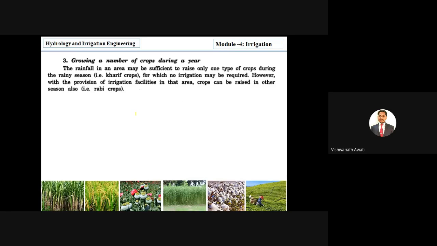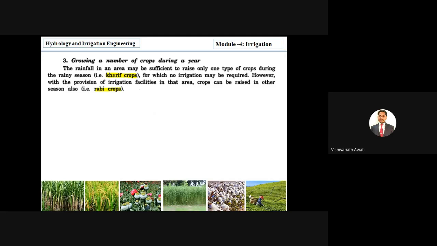Next point is growing number of crops during the year. Rainfall in an area may be sufficient to raise only one type of crop during the rainy season. For example, we have two main seasons, the Kharif season and the Rabi season. The rainy season is called the Kharif season, and it lasts around 3 to 4 months.